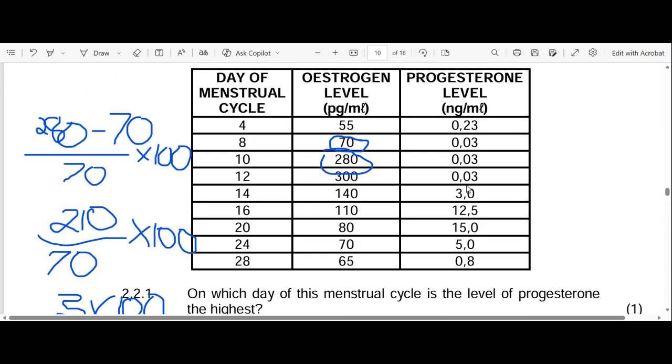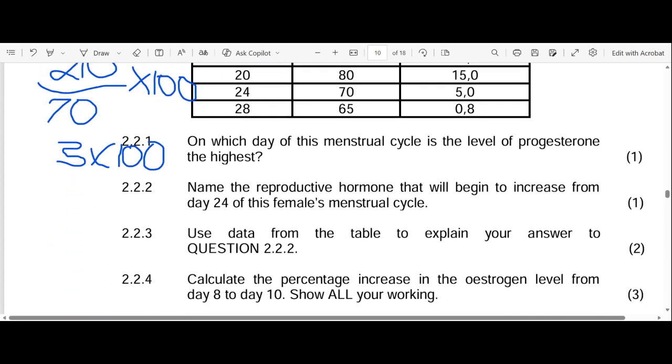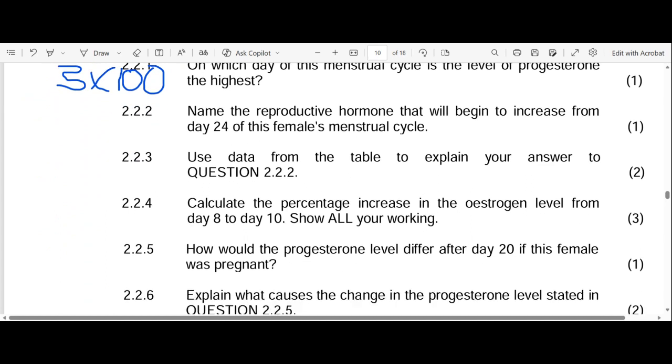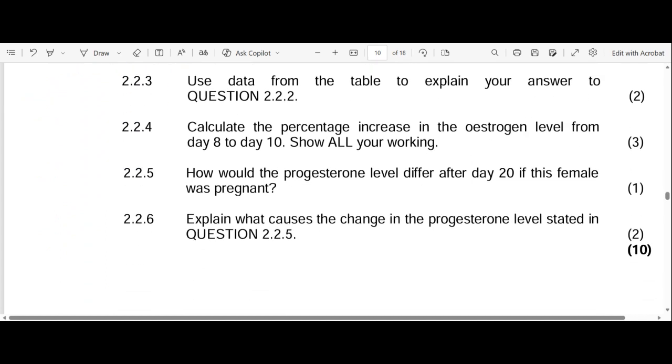So remember, it's the new value minus the old value, divided by the old value, multiplied by 100. So that's the formula for percentage increase. Right, that's the formula. Okay, now let's go to 2.2.5.